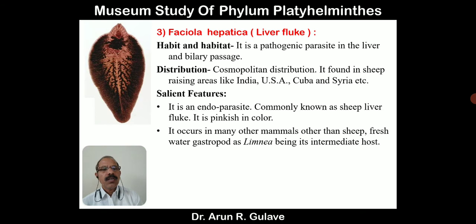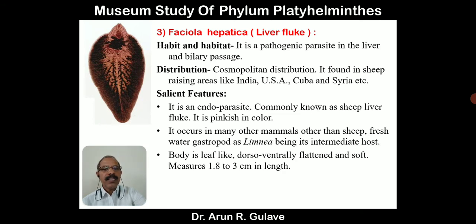like the freshwater gastropod Limnaea, being an intermediate host. This means this animal has two hosts. One is sheep or goat, called the definitive host, and the other is the snail, Limnaea, a gastropod, which acts as an intermediate host.